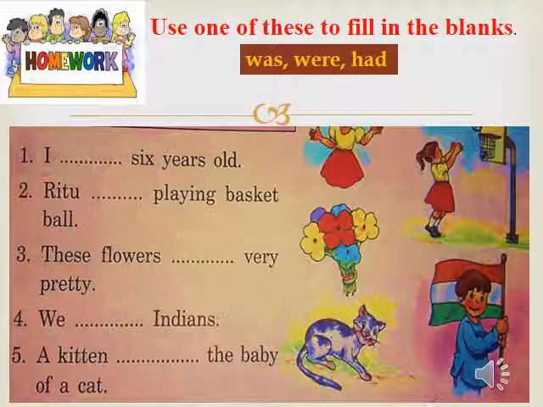See the second one. Ritu blank playing basketball. Ritu is one person. So what will you use here? You will use was. Ritu was playing basketball.